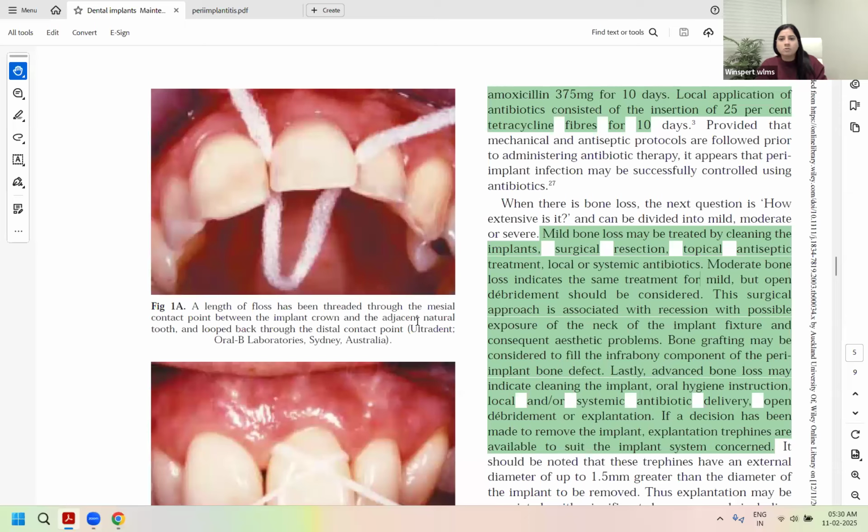Along with that, you can also use local application of tetracycline fibers, which is the local antibiotic delivery. So systemically, metronidazole alone or in combination with amox, not amox alone. Okay? Not amox alone. Metronidazole alone or metronidazole plus amox.